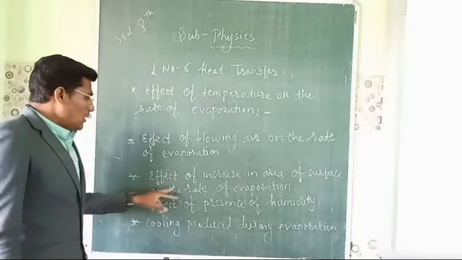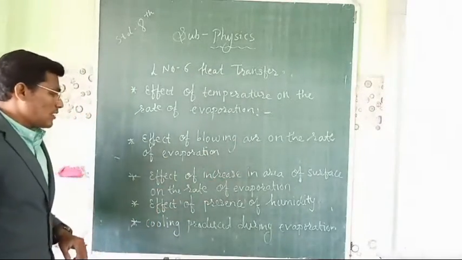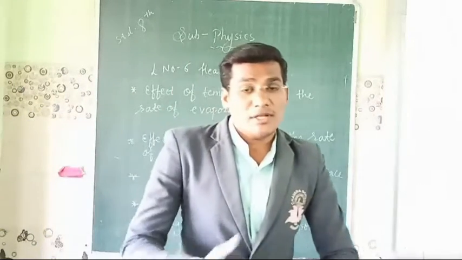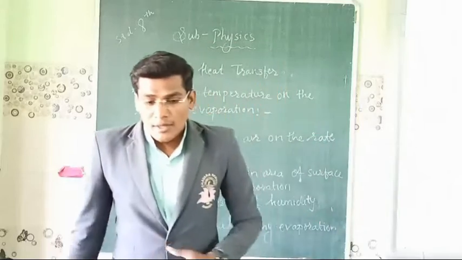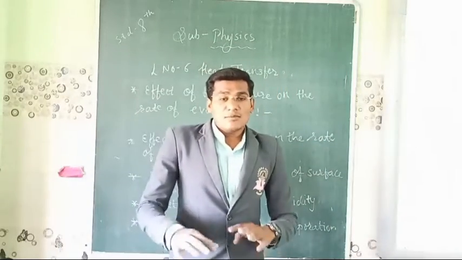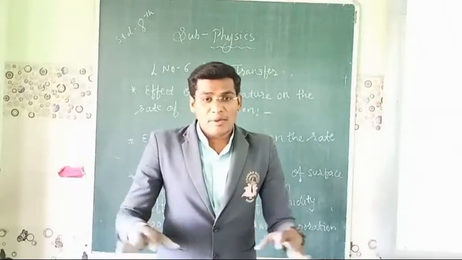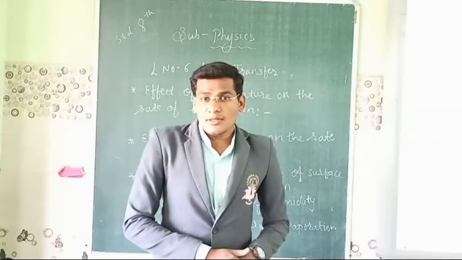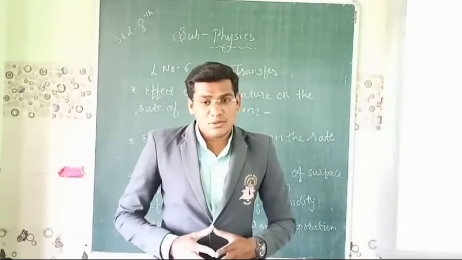Now the next one is the effect of an increase in the area of the surface on the rate of evaporation. How does the area affect the rate of evaporation? The more area is given for evaporation, the faster the evaporation process will be. The less the area, the slower the evaporation will be.